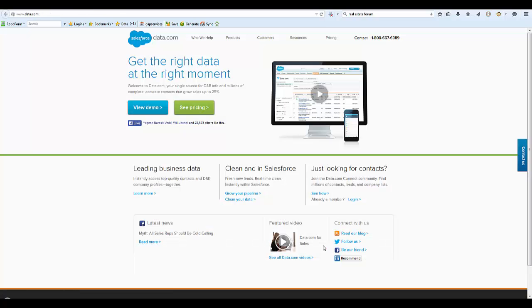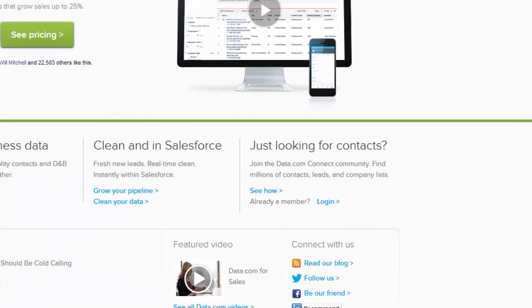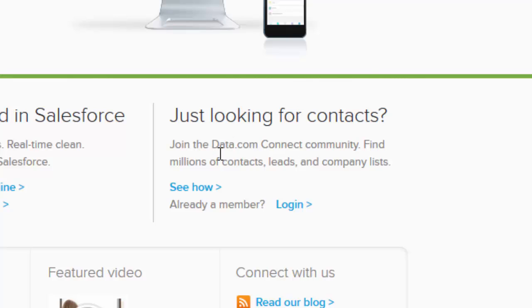And right now we're looking at Data.com. Now, with Data.com, there is a paid membership, and there's also a free membership. The free membership usually gives me everything I need. To access that, look for a link that talks about the Data.com Connect community, and it'll give you a link to sign up for free. I'm already a member, so I'll just log in.